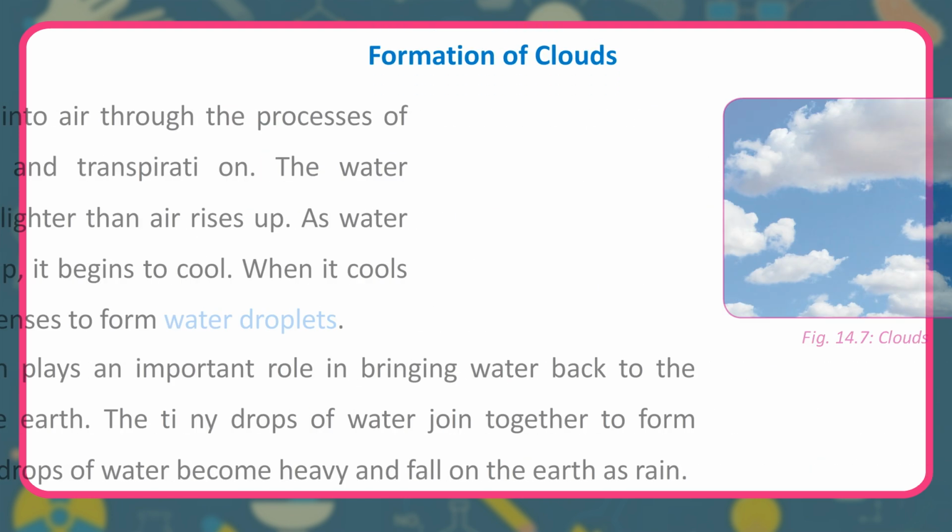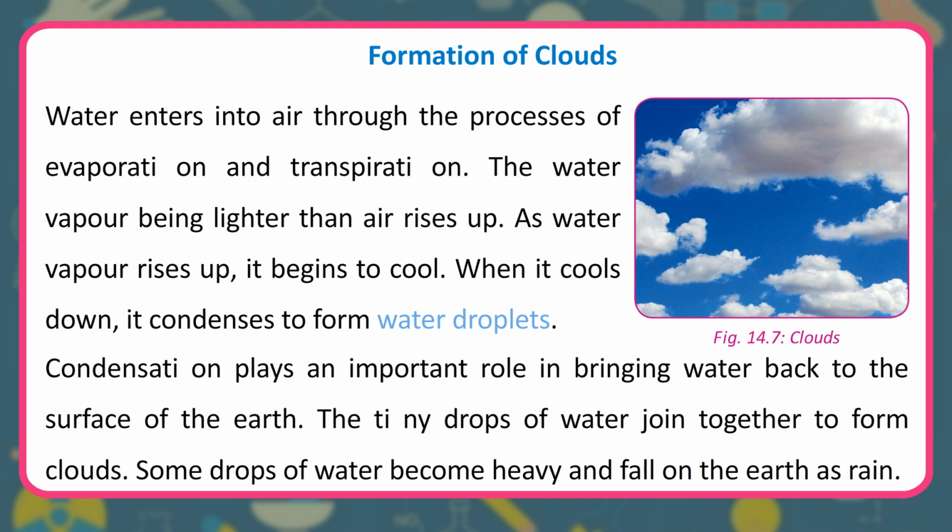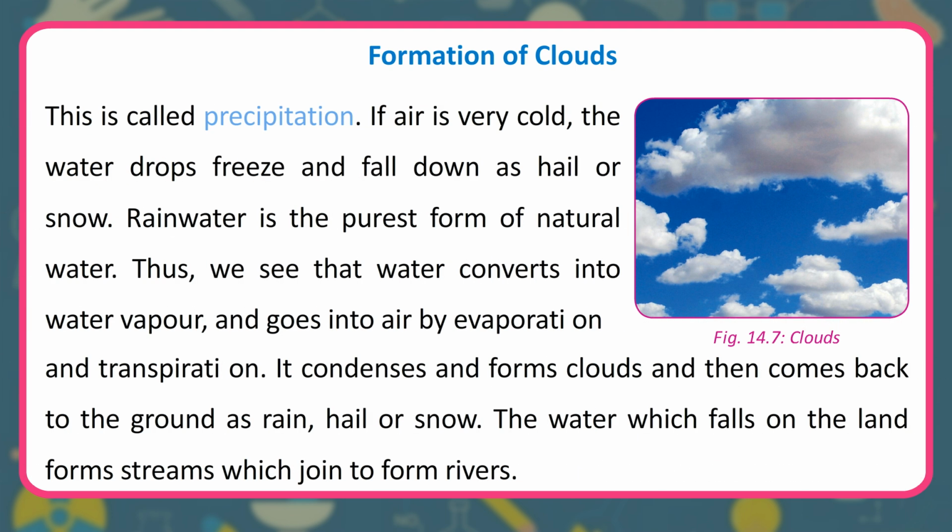Formation of clouds. Water enters into air through the processes of evaporation and transpiration. The water vapor being lighter than air rises up. As water vapor rises up, it begins to cool. When it cools down, it condenses to form water droplets. Condensation plays an important role in bringing water back to the surface of the earth. The tiny drops of water join together to form clouds. Some drops of water become heavy and fall on the earth as rain. This is called precipitation.